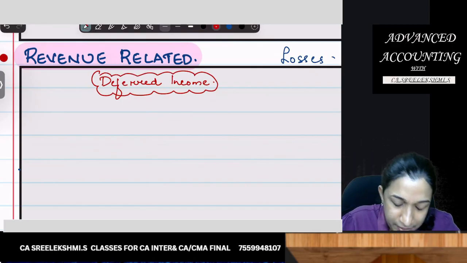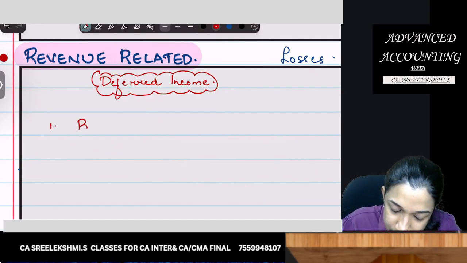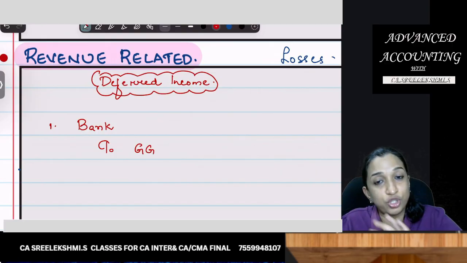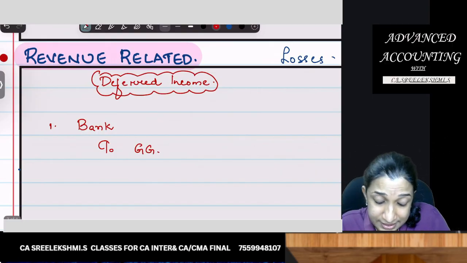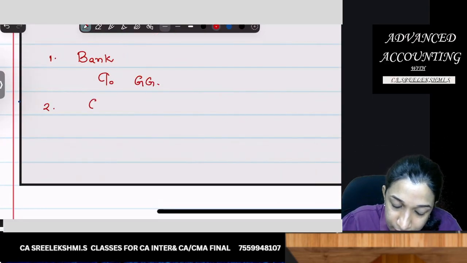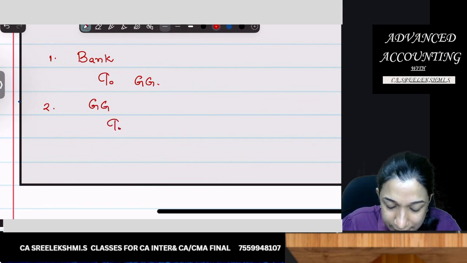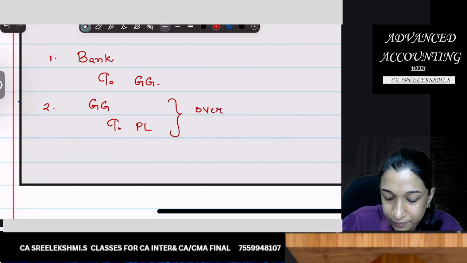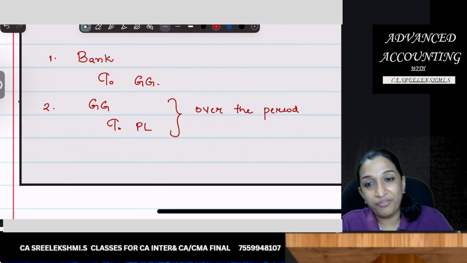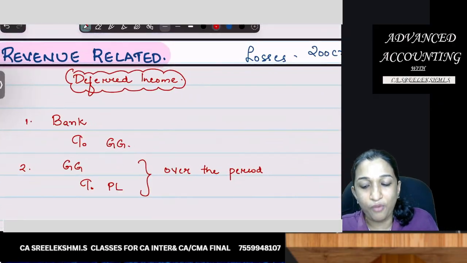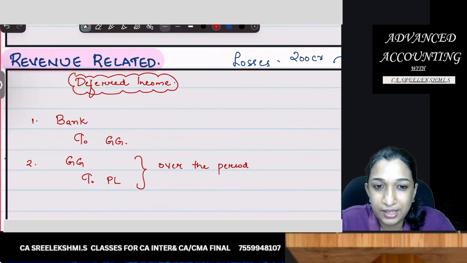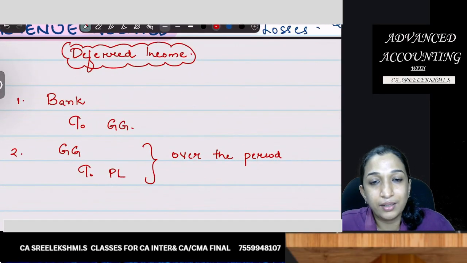Deferred income means upon receipt, I'll pass the entry bank to government grant or cash to government grant. Next entry, government grant to P&L over the period. If there are 5 years, over 5 years I should recognize the journal entry government grant to P&L, government grant to P&L.